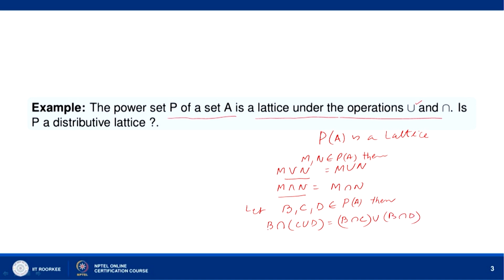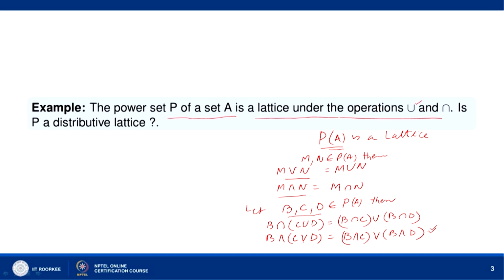So, this we can write by this notation as B meet (C join D) equal to (B meet C) join (B meet D). So, this means that in P(A), if you take any three sets B, C, D, then they satisfy this distributive law for lattices.